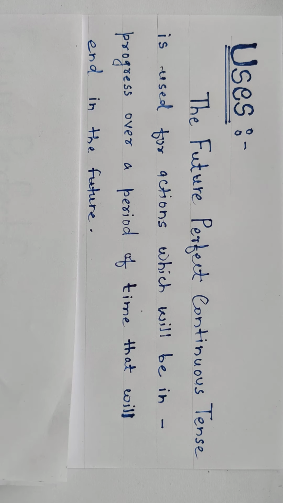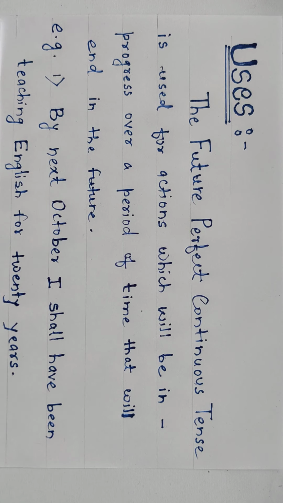Now just look at the example, you will be clear about this. First example: by next October I shall have been teaching English for 20 years. It means in the coming October, I shall have been teaching English. The experience of my teaching would be of 20 years and it will be continued and it will end in the future.